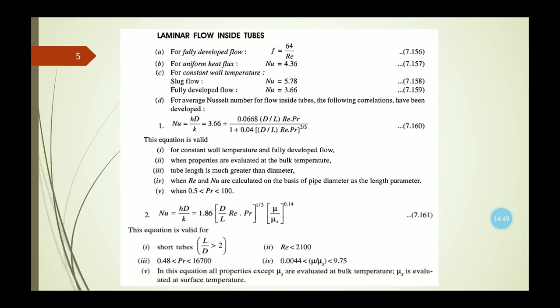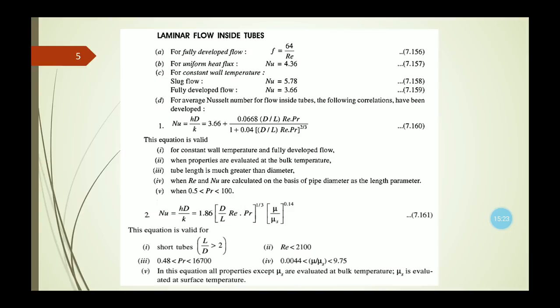Again, there is another equation for the Nusselt number, that is 1.86 (d by L times Reynolds number times Prandtl number) to the power 1/3 multiplied by (mu by mu s) whole to the power 0.14. Now this equation is valid for short tubes when L by D, the ratio of length to diameter of the tube, is greater than 2, the Reynolds number is less than 2100, and the Prandtl number lies within 0.48 to 16,700.